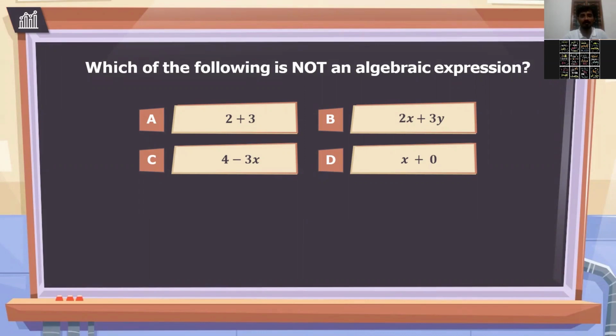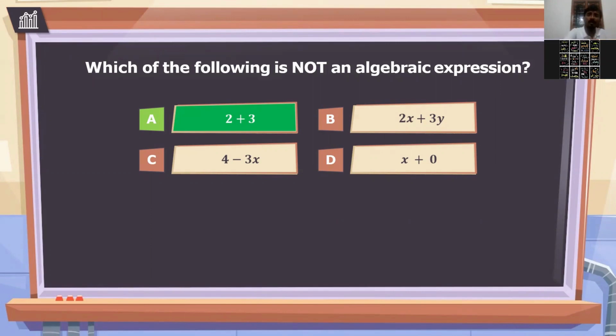2 plus 3. Option A will not be an algebraic expression. Can I lock it? Yes. Let's check the answer. Your answer is correct. 2 plus 3 is not an algebraic expression. Why? Because 2 is one number, it is a constant, and 3 is also a constant. Whatever is given in the first option, all are constants. There is no variable, so it is not called an algebraic expression.